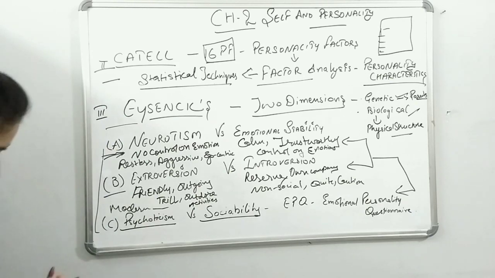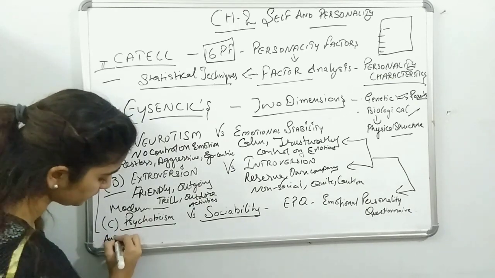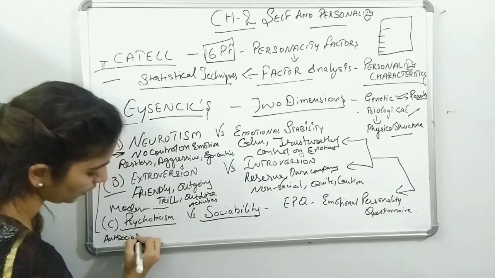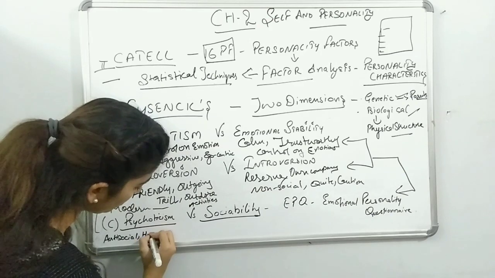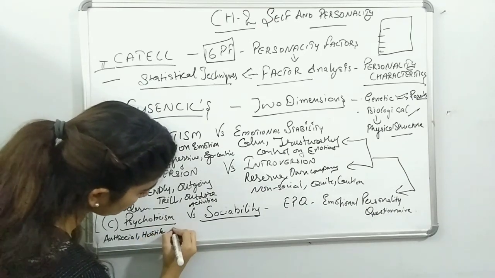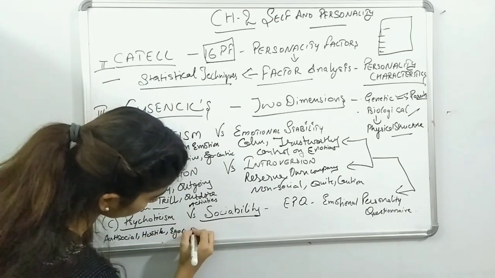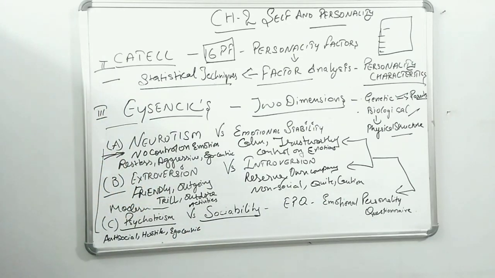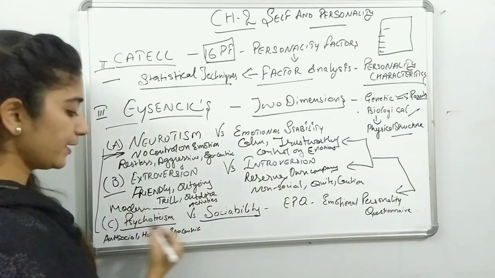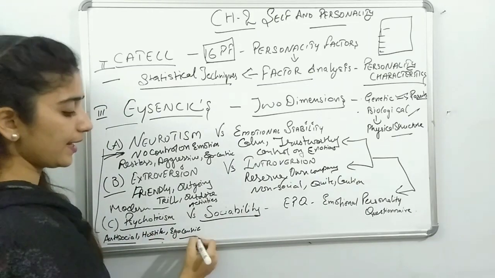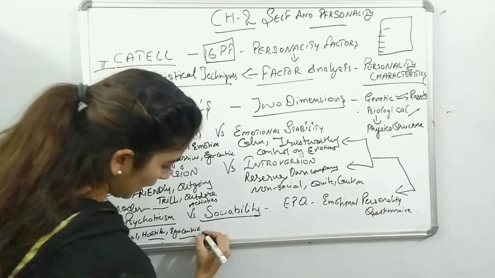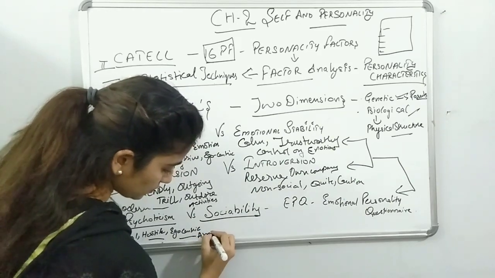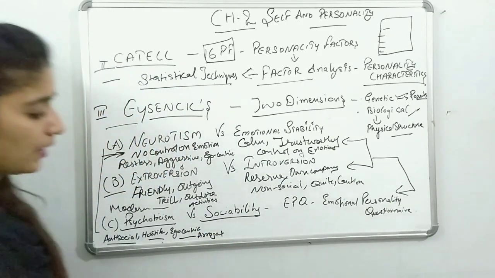Psychotic people are very antisocial, non-sociable, hostile, egocentric, and we can say very arrogant kinds of personalities.